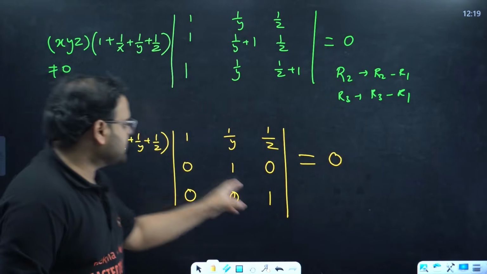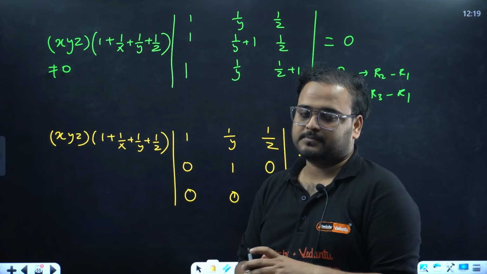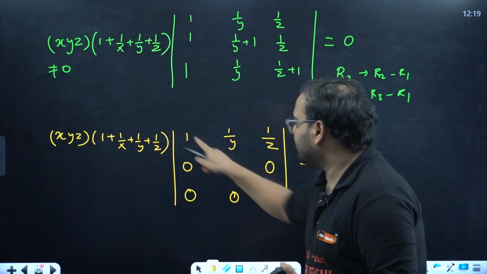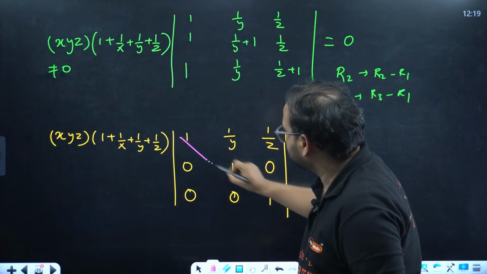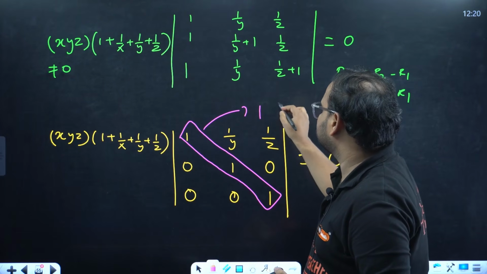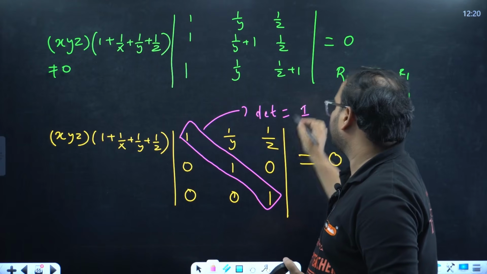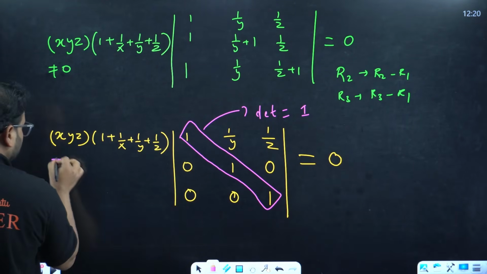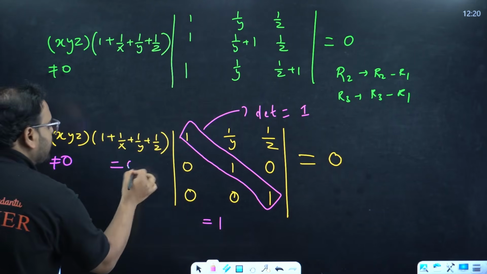Check. Determinant of this is what? I told you this. If you have an upper triangular or lower triangular matrix, what is the determinant? Product of the diagonal elements. So multiply 1 into 1 into 1. The determinant of this particular matrix comes as 1. So if you look carefully, this value over here is not equal to 0. This is coming as equal to 1, which is again not equal to 0. Then this must be equal to 0.